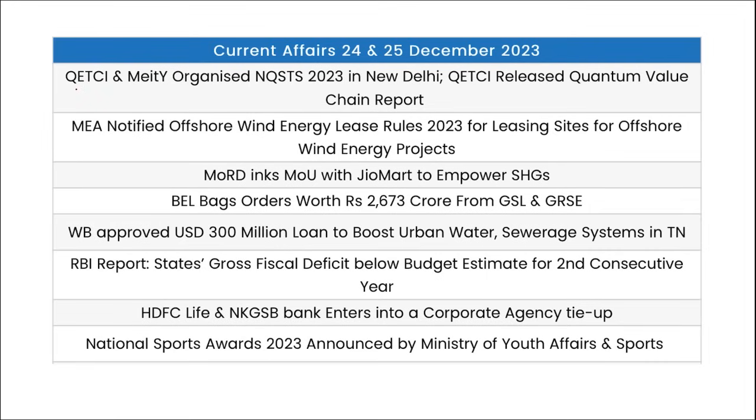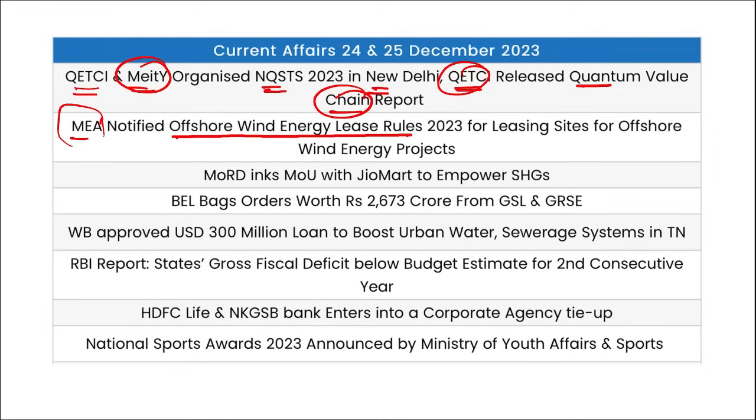Now let's go for a quick one-liner revision. QETCI and MEITY together organized the NQSTS 2023 in New Delhi, and QETCI has released the Quantum Value Chain report along with MEITY. Then the Ministry of New and Renewable Energy notified the offshore wind energy lease rules, and according to these new lease rules, the minimum time for which offshore wind energy projects will be leased is 3 years, and it is 3 plus 2 years. Basically, minimum is 3 years.